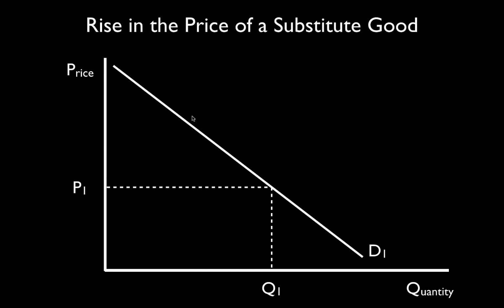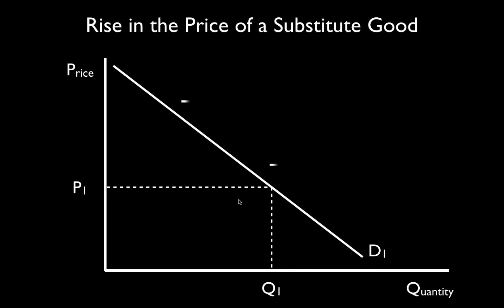Okay, so the first thing is now the rise in the price of a substitute good. So we're going to assume that Coke and Pepsi are substitutes for you and I. This here represents the demand curve for Coca-Cola. If Pepsi rises in price, because the two goods are closely related, at least some consumers may switch from buying Pepsi to buying Coke.